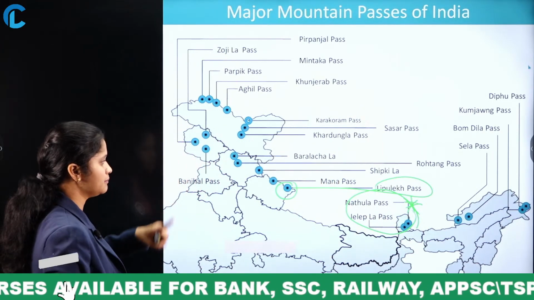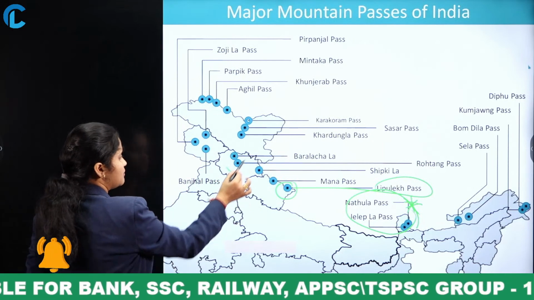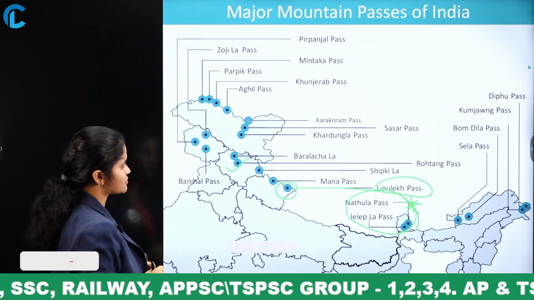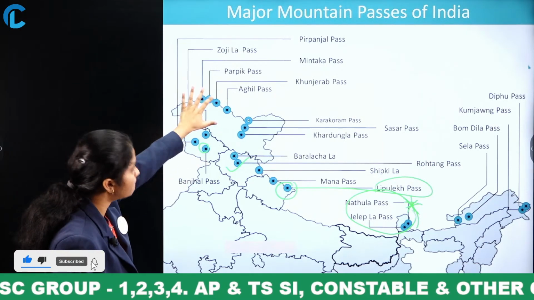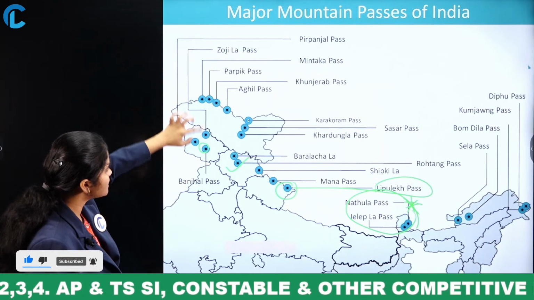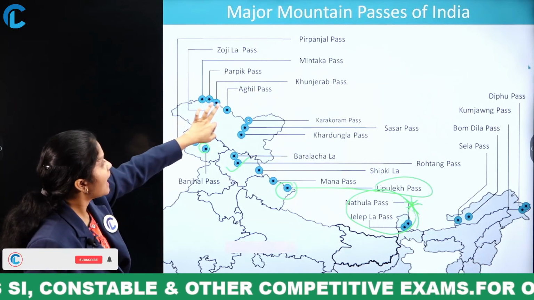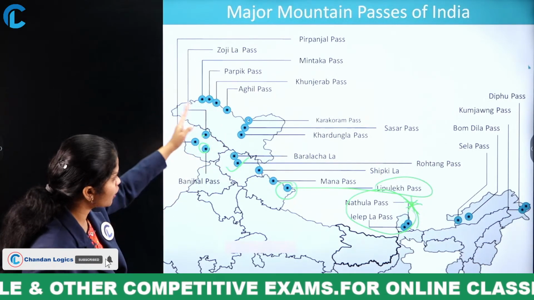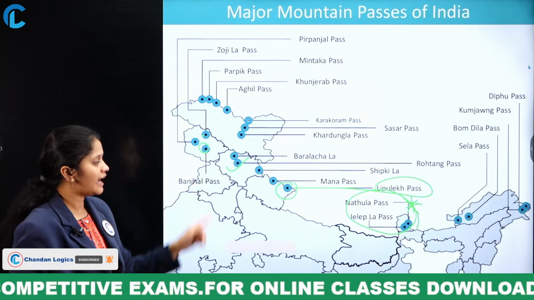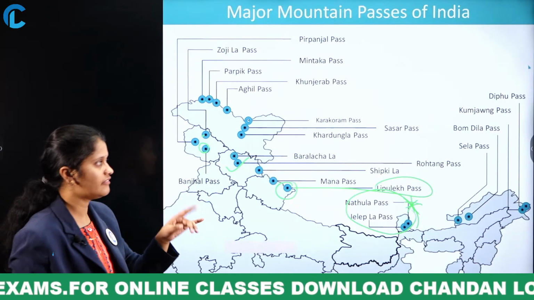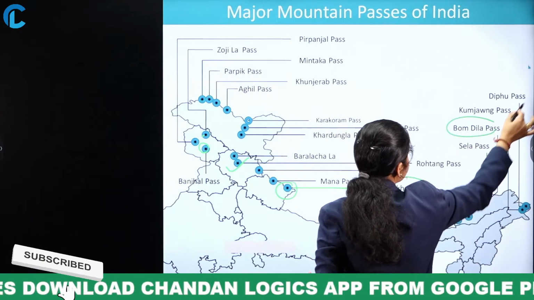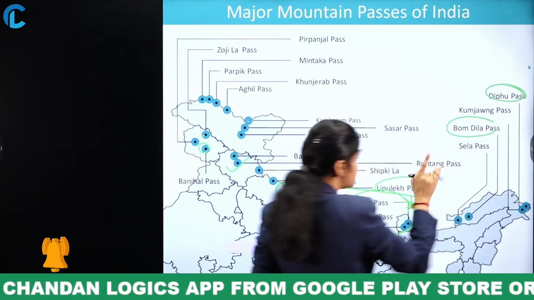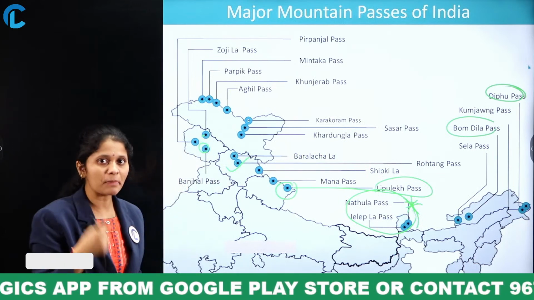And Shipki La, Himachal Pradesh, Rohtang Pass, Himachal Pradesh, Banihal Pass. If you have an idea related to the maps, in this way, like Zojila Pass in Jammu and Kashmir, and even in Ladakh, you can observe Karakoram Pass. Are you clear? And you have to have a glance at Arunachal Pradesh also, that is Bomdila Pass and Dif Pass. Many times these questions are asked, repeated passes.